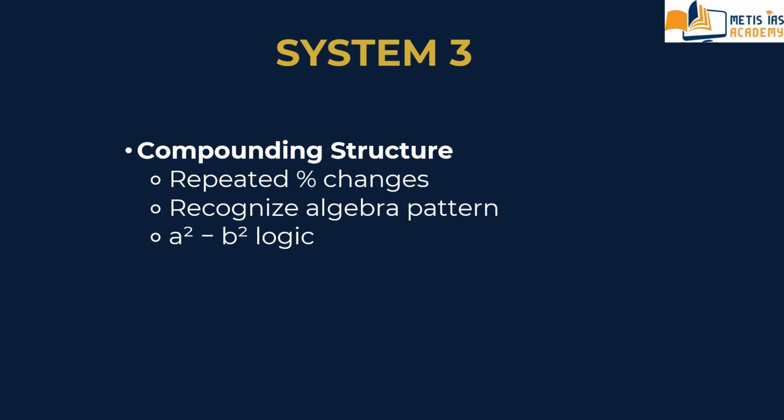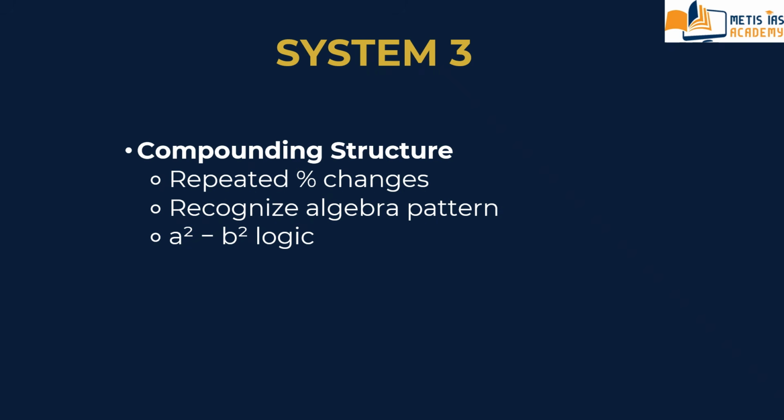UPSC tests compounding effect, not simple addition here. UPSC here has moved to variables. They are testing if you recognize the structure of algebra hidden in math. So for that, don't use the numbers. See the pattern. What is that pattern? 1 plus k by 100 into 1 minus k by 100 is just 1 minus k square by 10,000. Since the cycle repeats, we have to square it.